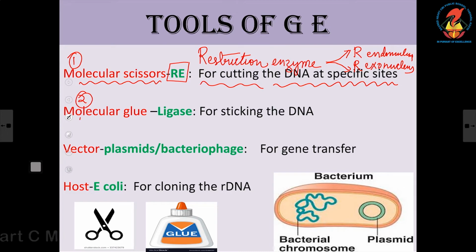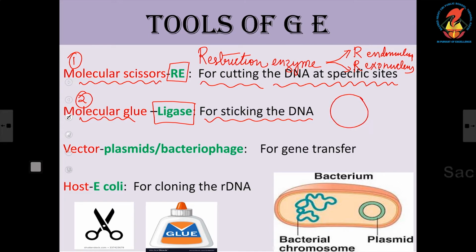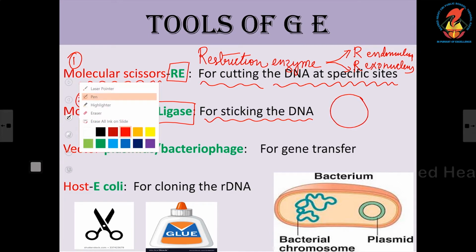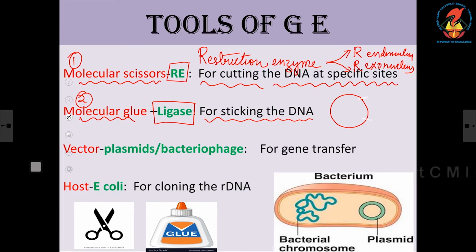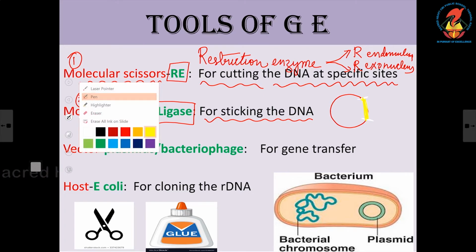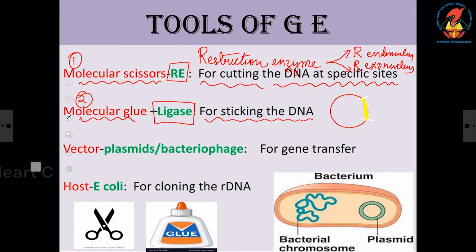Second tool is the molecular glue, ligase. Ligase, the purpose is for sticking the DNA. Earlier I showed you the plasmid host DNA with the molecular scissors, we cut here and here. So, this part is vacant. And into this, what did we do? The gene of interest was inserted. Now, what we have to ensure is that it is glued. So, let this blue color be ligase, glues here and here.